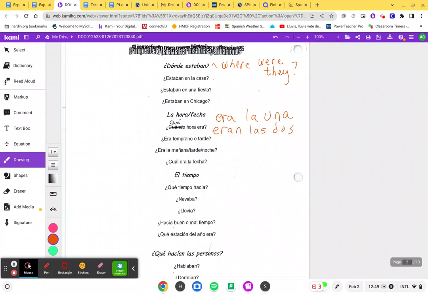Often, again, the imperfecto is used to give narrations. It was 2 o'clock in the afternoon. There were 2 people in the room. They were at a party. That's all narrations in the past. We're telling stories and doing narrations. That's why it says para narrar historias. That's what it says on the top.